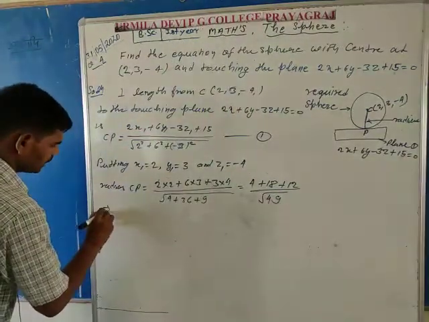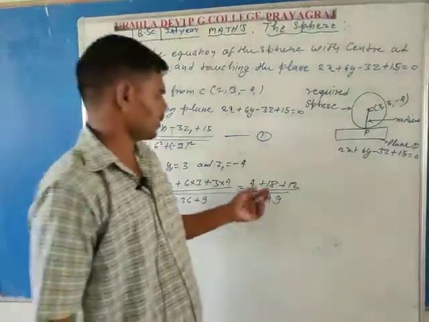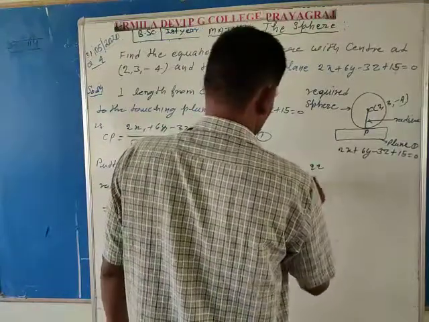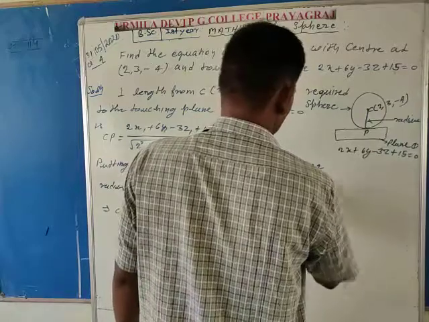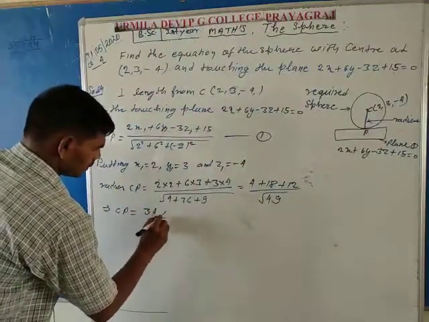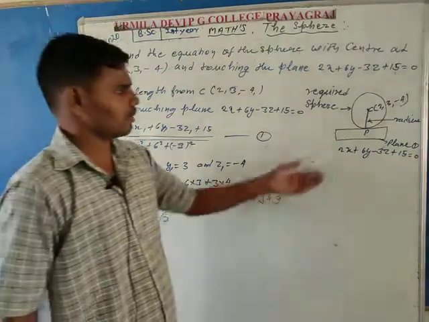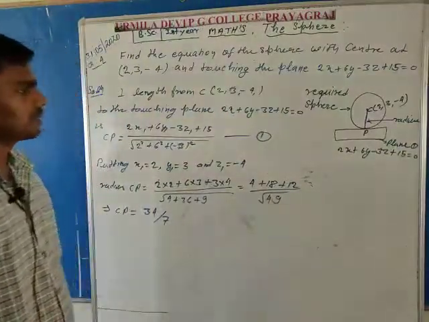It implies that CP is equal to 49 divided by 7, and so 34 divided by 7 is the radius of the sphere, meaning the value of CP is clear, which is equal to 34 by 7.